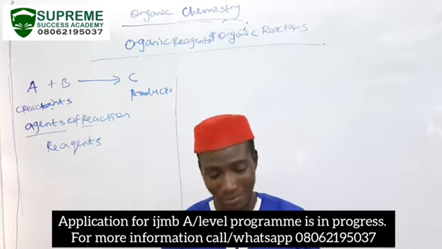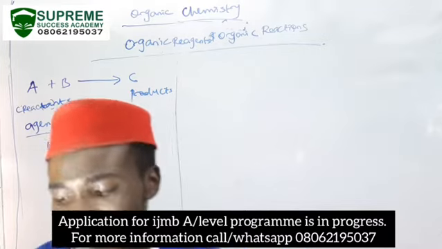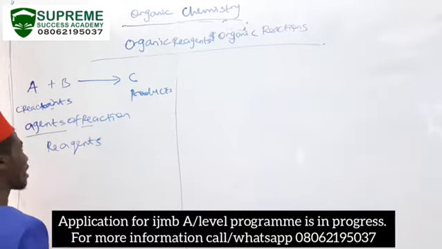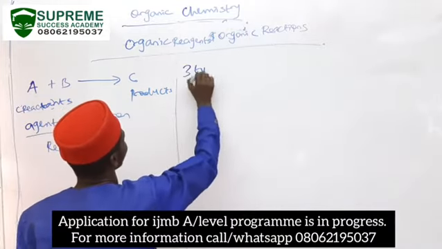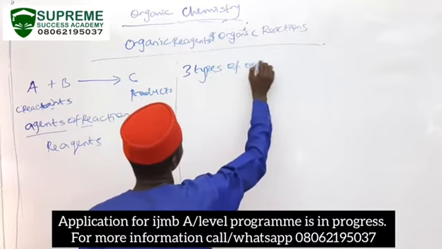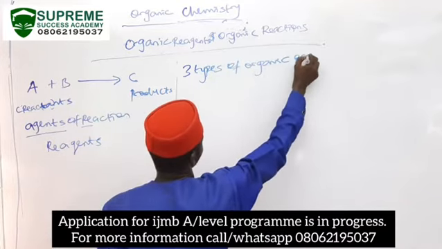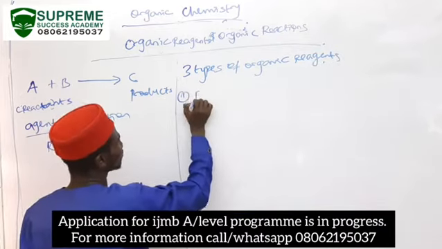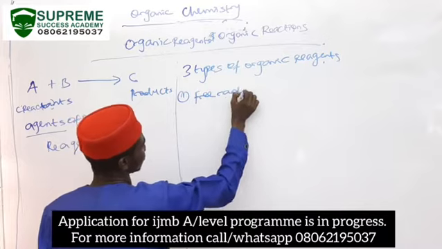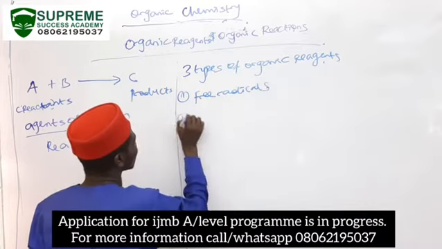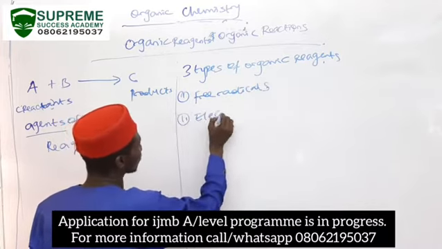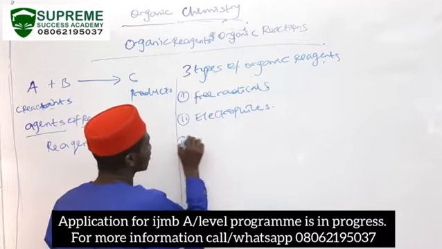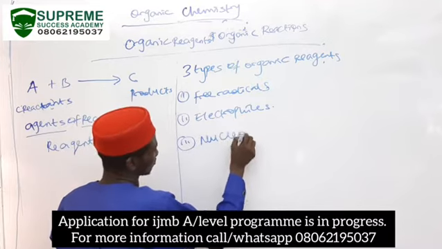So what are these types of organic reagents? The types of organic reagents in organic chemistry are broadly divided into three. Number one, we have the free radicals. Number two, we have the electrophiles, that is the electron lovers. And number three, we have the nucleophiles.